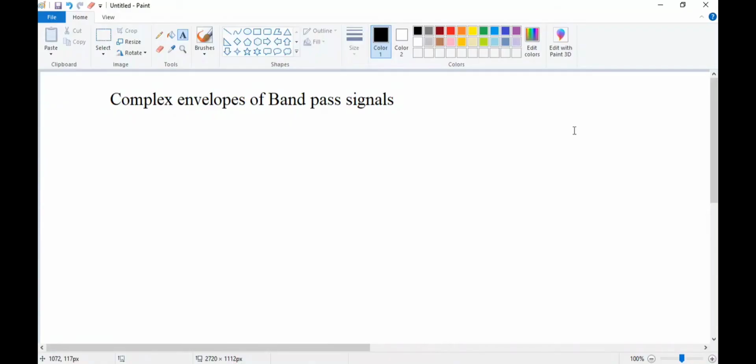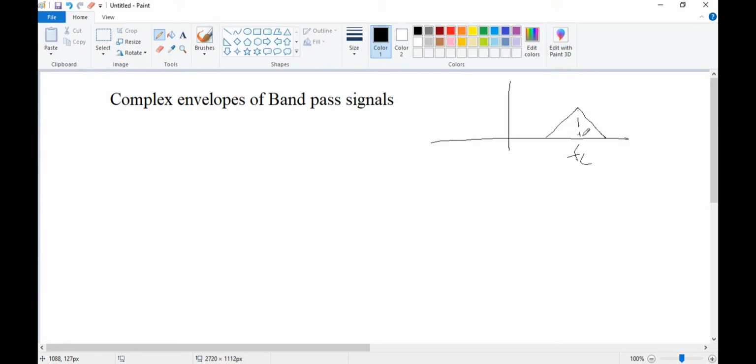What is a band pass signal? It will allow the frequencies only of a particular band. So this is what you see: low pass in the sense it will allow only the low frequency signals. Band pass in the sense it will have only a specific band.